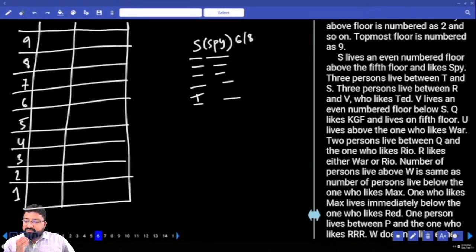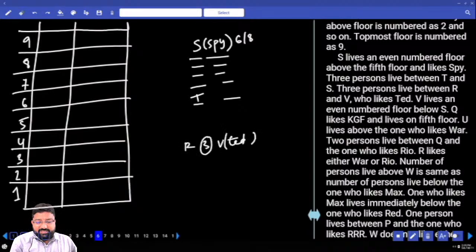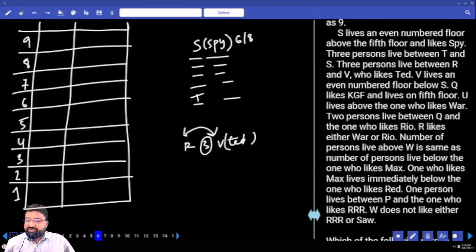3 persons live between R and B. V who likes Ted. 3 persons between R and B. V who likes Ted. Done. Next, V lives on even number floor below S. V is living on even number floor below S. Even number floor. Okay? Below S. Next.